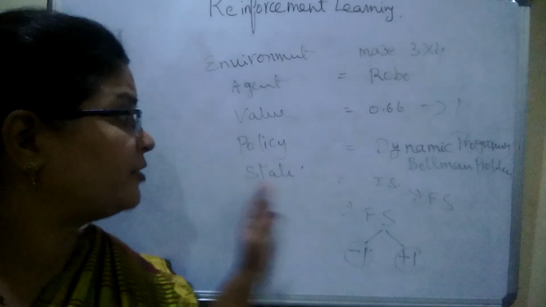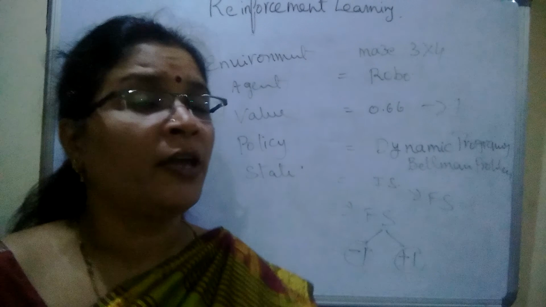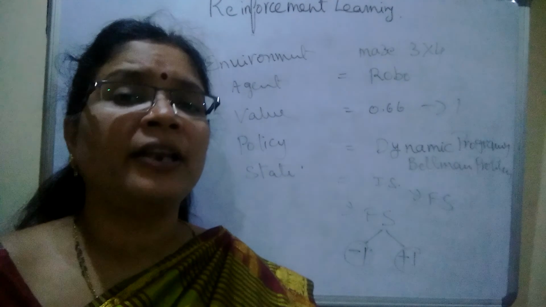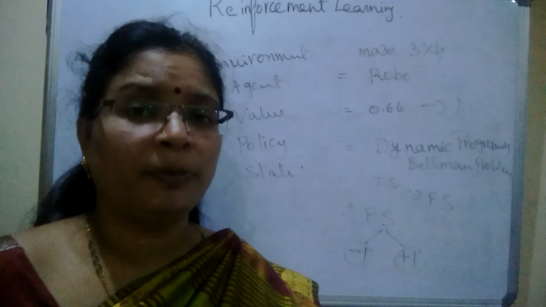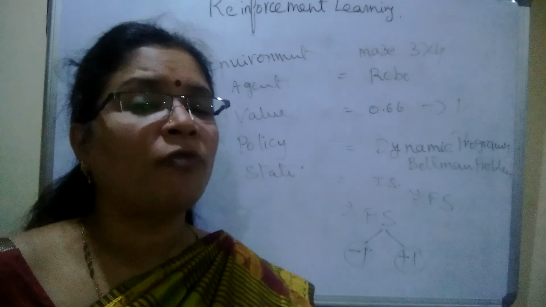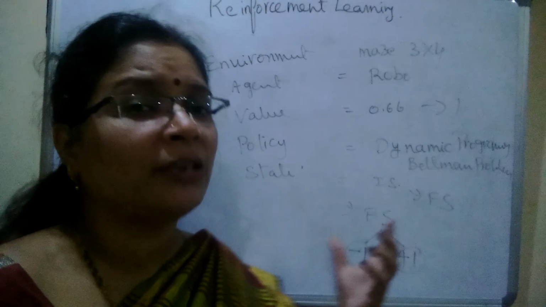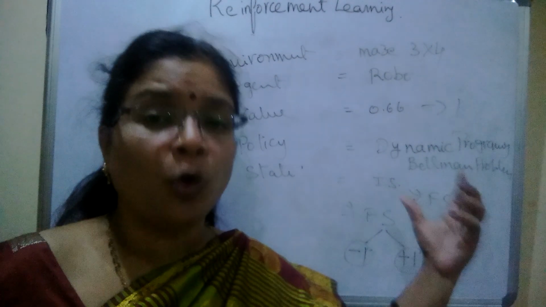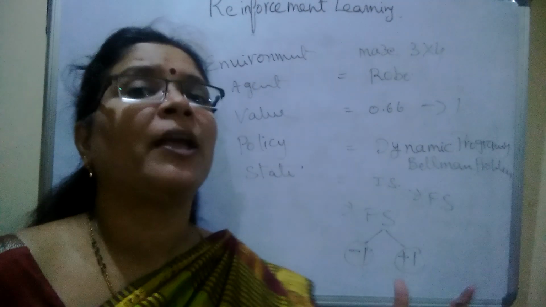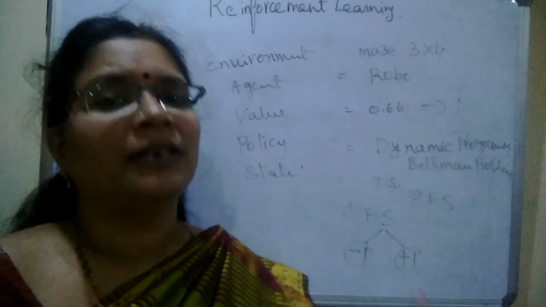Next, if it is in the initial state, it's okay, the problem has not started at all. Whereas the final state can have only one value, that means -1 or +1. That means the final state gives the feedback of the whole collection of actions the agent has completed. In the previous problem, what is the final state? The agent successfully reached the diamond, the goal. So what is the feedback? +1. +1 means a positive feedback, so the agent gets rewarded.